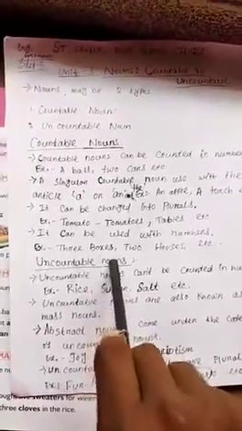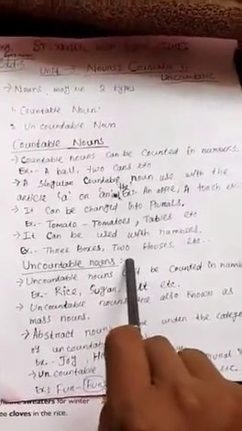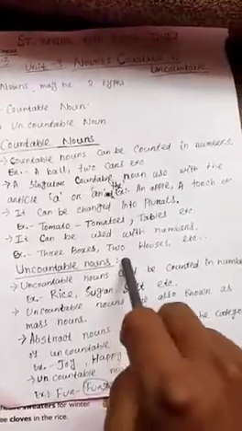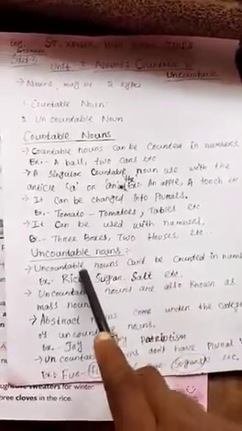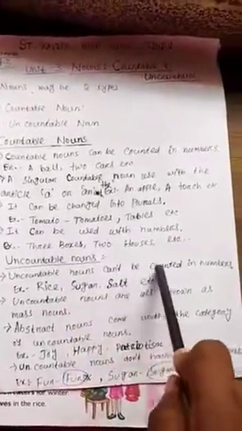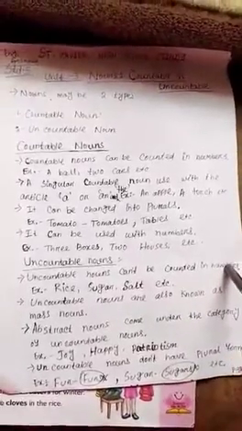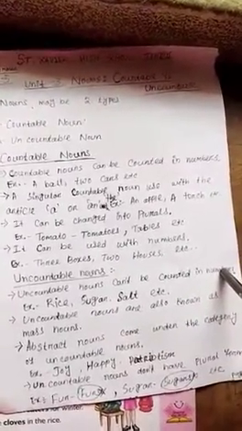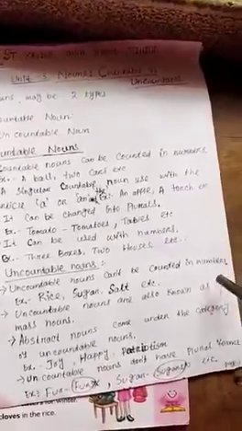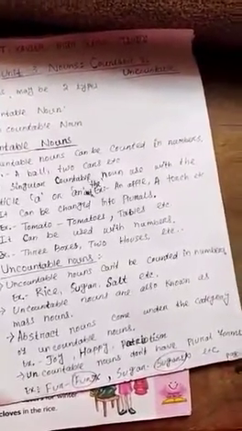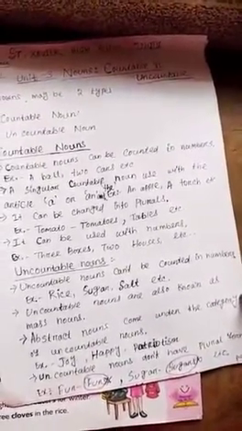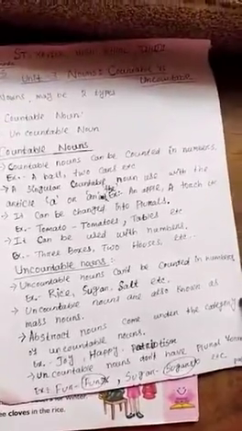Then come to the next, uncountable nouns. Uncountable means which cannot be counted in numbers. So first feature is uncountable nouns cannot be counted in numbers. We cannot count uncountable nouns using numbers like 1 water, 2 oil, any type of liquid. Like sand, we cannot count them. Like grass, we cannot count them. So these are the uncountable nouns.